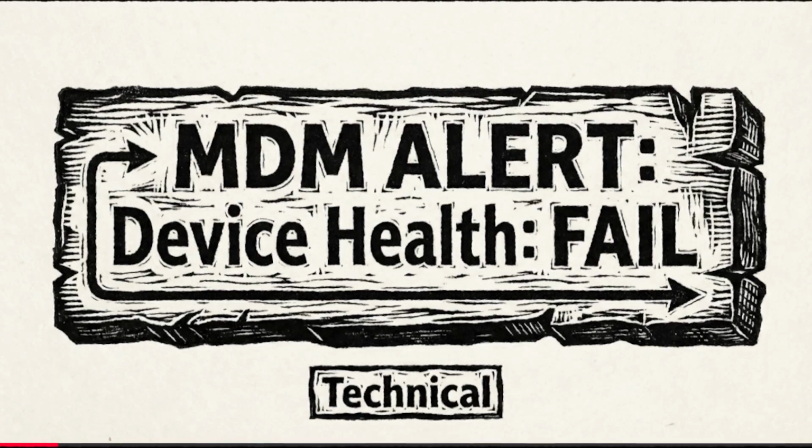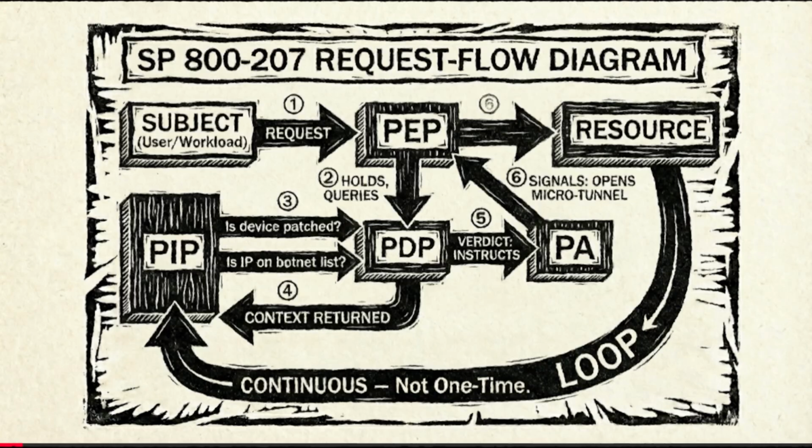The PIP represents your ecosystem of data sources. It includes your threat intelligence feeds, your device health logs from an MDM or EDR, your ID management system, and your data classification tags. So the policy engine queries these PIPs. It asks, is this device patched, or is this IP address associated with a known botnet, before rendering a verdict.